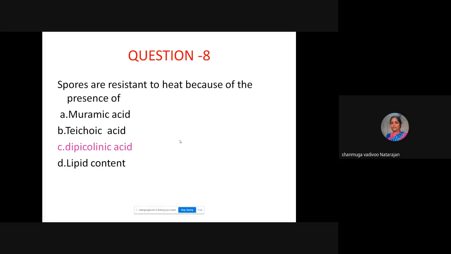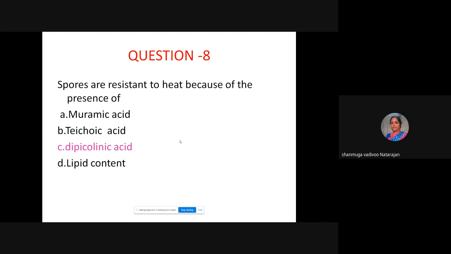And anaerobic spore formers are Clostridium species: Clostridium perfringens, Clostridium tetani, and Clostridium difficile, which causes antibiotic-associated diarrhea. So all these are examples of spore forming bacteria.